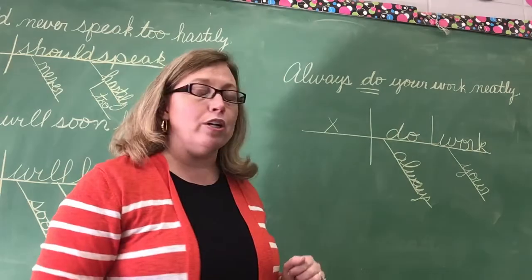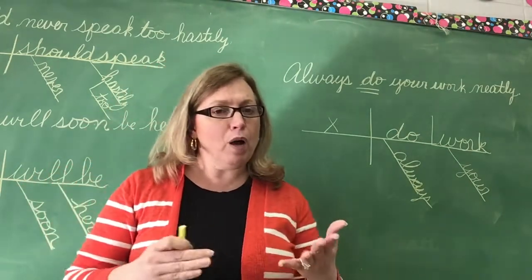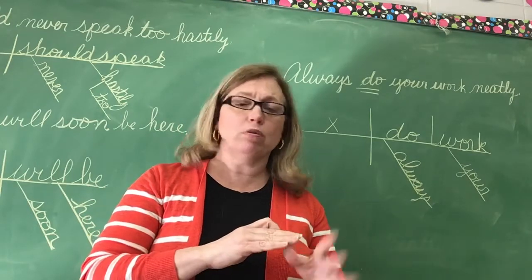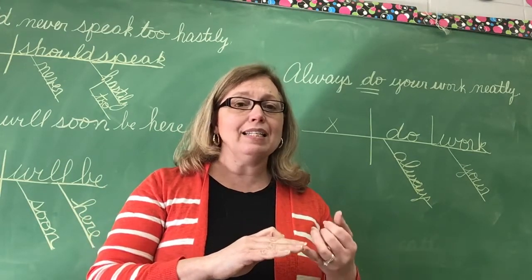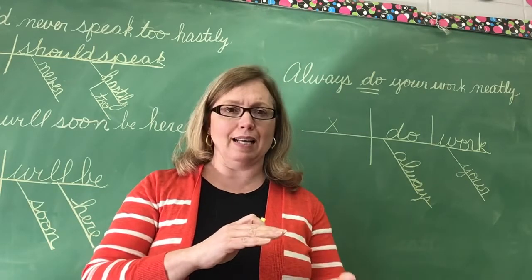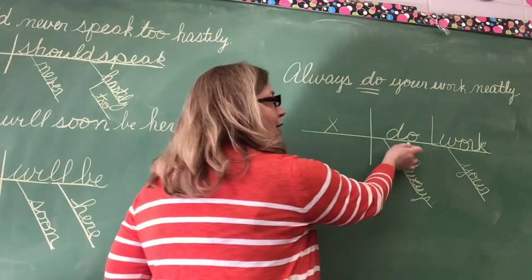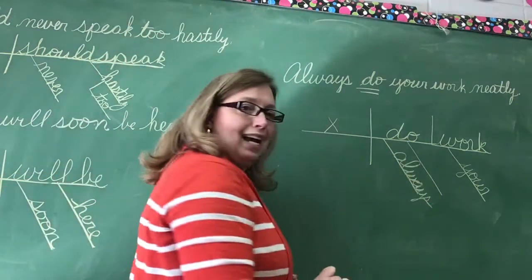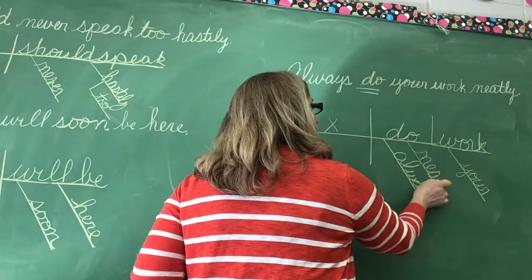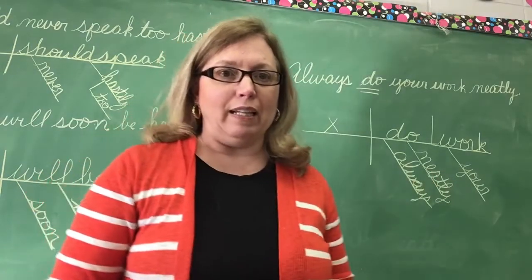Next, we have the word neatly. Neatly tells me what? Which one? What kind? How much? How many or whose? No, it doesn't. It tells me where, when, how often, or to what extent? Yes. How am I to do my work? I'm to do it neatly. So I'm going to draw a diagonal line under the word do and write the word neatly. Though I did not write my word very neatly.